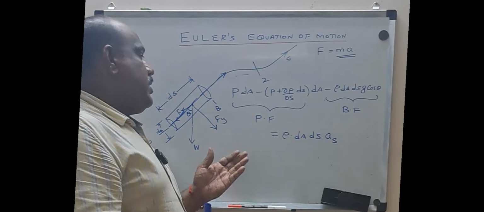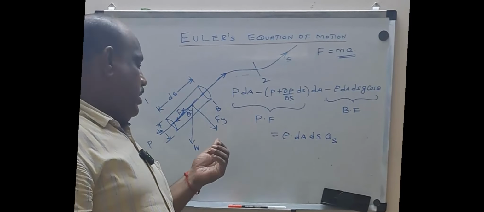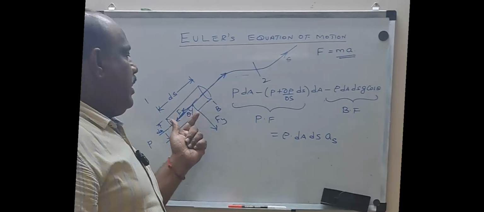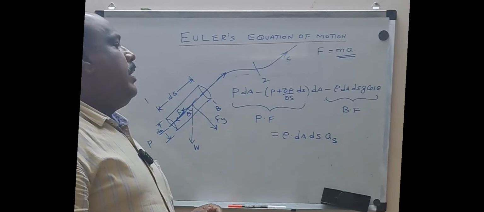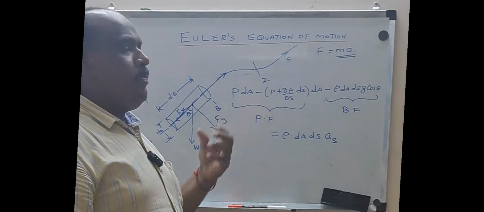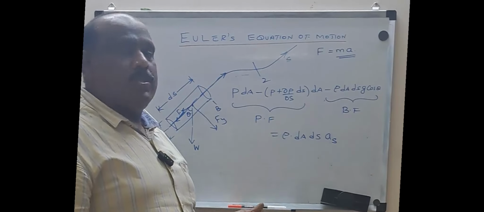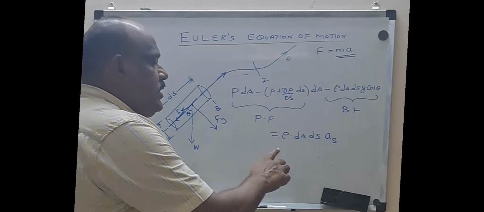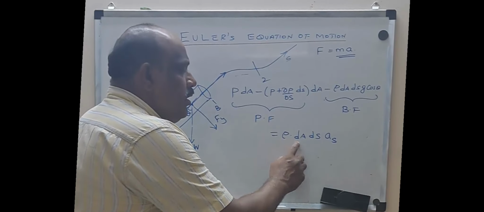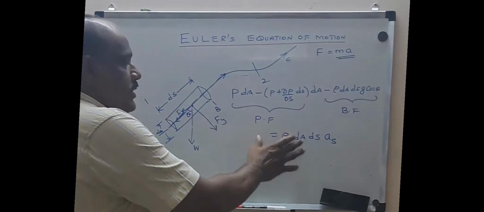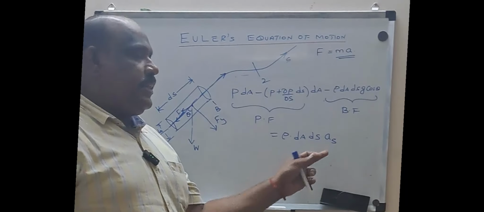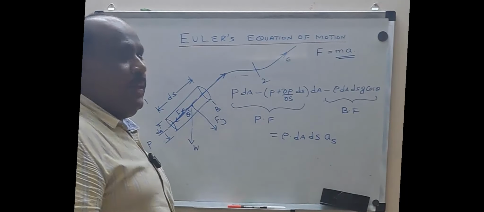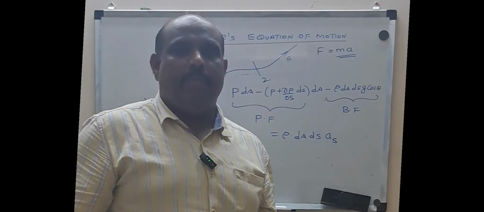One of the surface forces is the pressure force, one from the inlet and another from the exit section. So this is the summation of the pressure force, and this is the body force, and this is equal to mass into acceleration. Mass is density into volume, where the volume is dA into ds, and the corresponding acceleration along the streamline is aS.